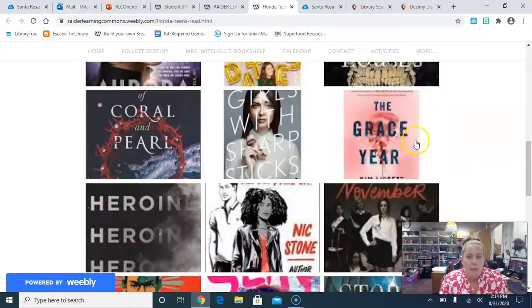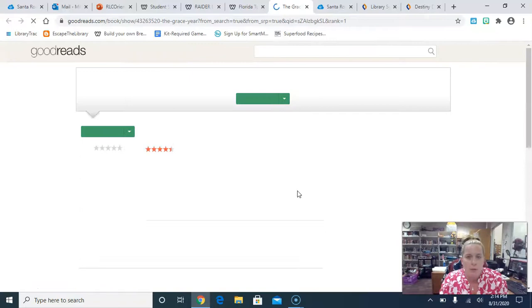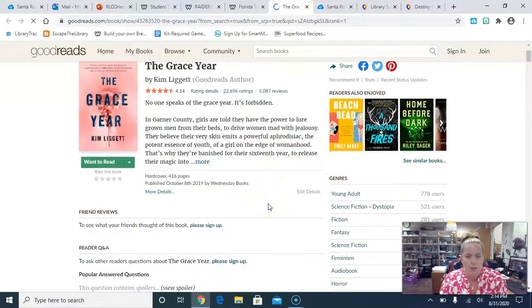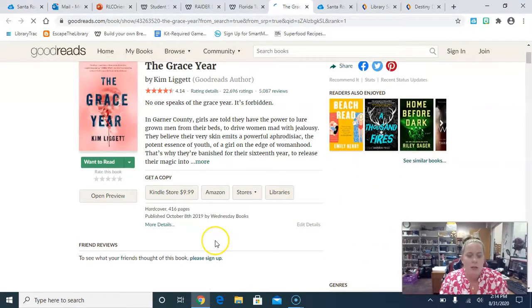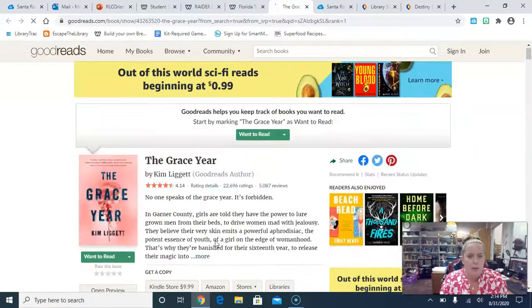And I will show you an example. When you click on one of those books, it opens up, you can see right up here, goodreads.com, and it'll pull up information about that book that will hopefully help you decide if you want to read it. Love The Grace Year. And also it has right here different genres. And if you scroll down, you can see what people are saying about the book.